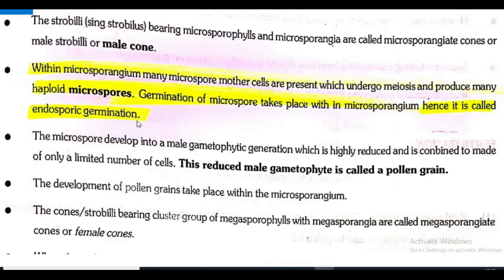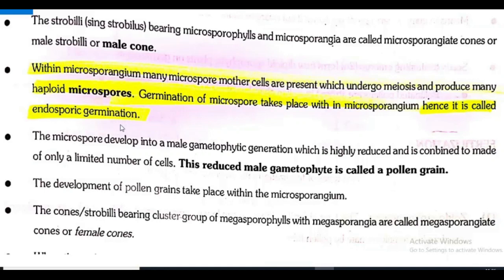So you have to understand this terminology as it is taking place within, inside. That's why it is known as endosporic germination. It's a very important point. As we told, once again see the point. Within microsporangium, many microspore mother cells are present which undergo meiosis and produce many haploid microspores. Germination of microspore takes place within the microsporangium, hence it is called what?